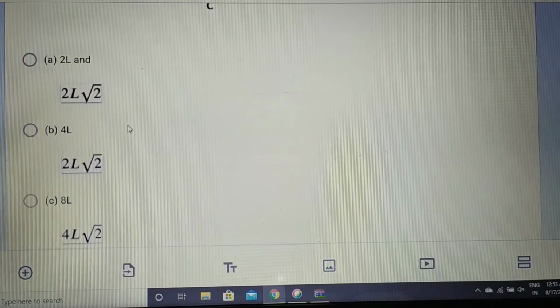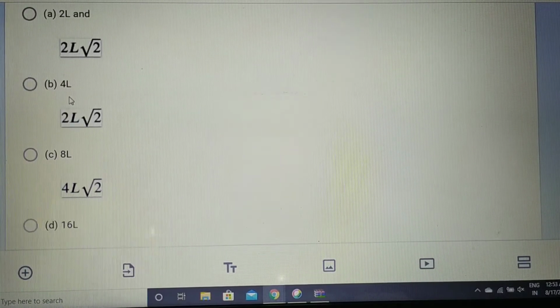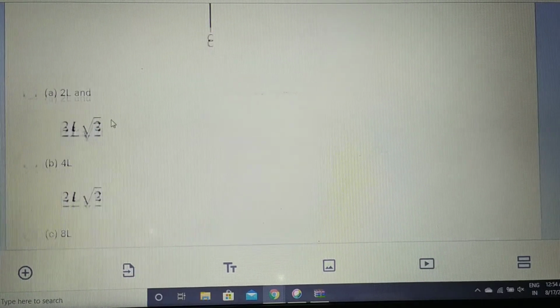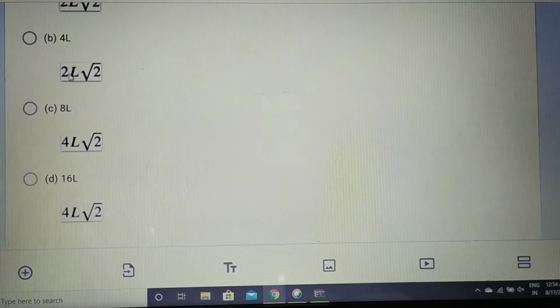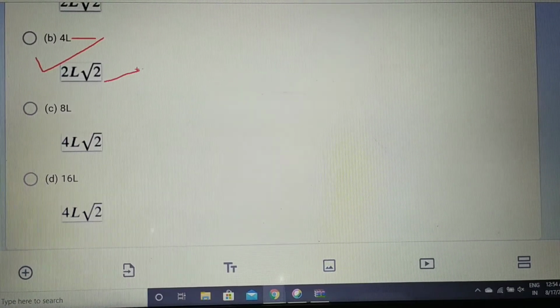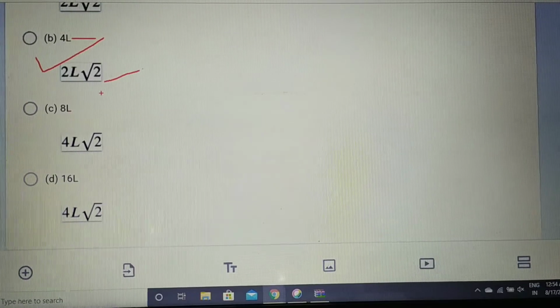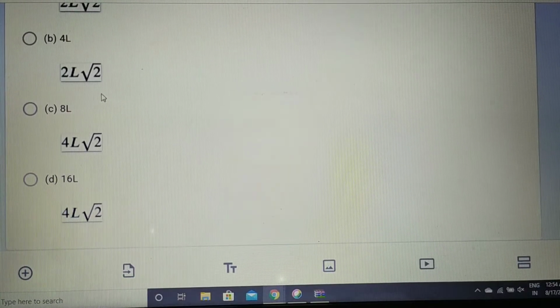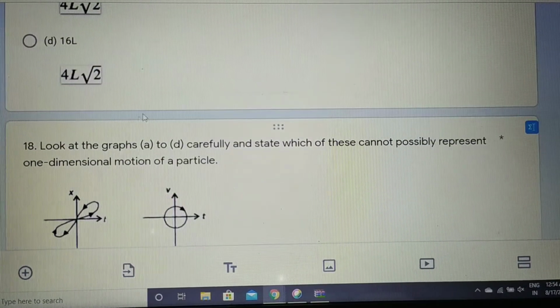So the answer: first is 2L plus 2L, distance is 4L, and from here only you can find out. The correct option will be B, that is 4L. It is the total distance, and the displacement will be 2L under root 2, that means under root 8L. You can easily solve and find out the answer. Let us see the next question.